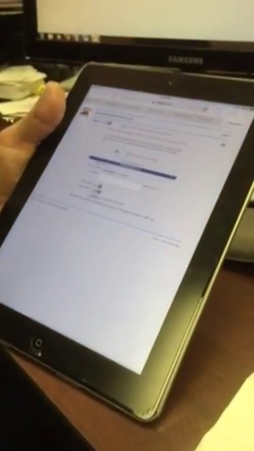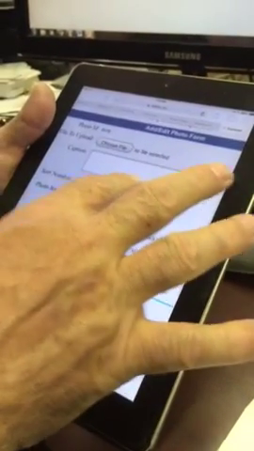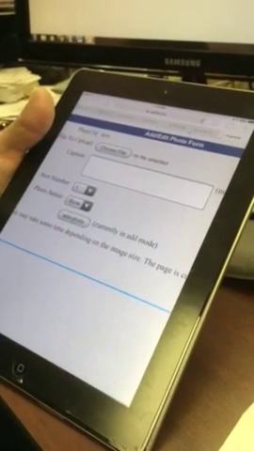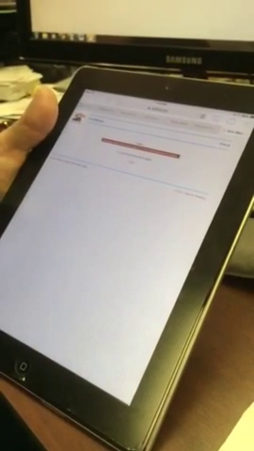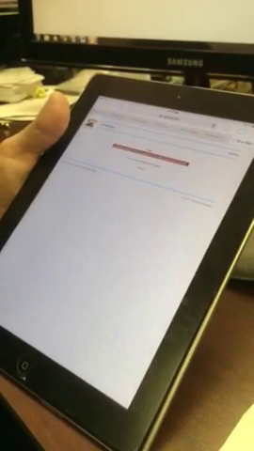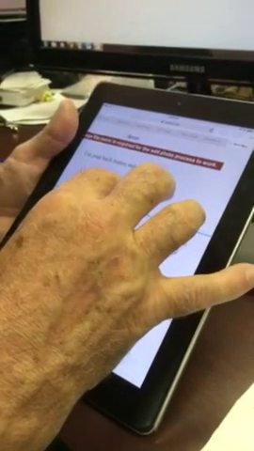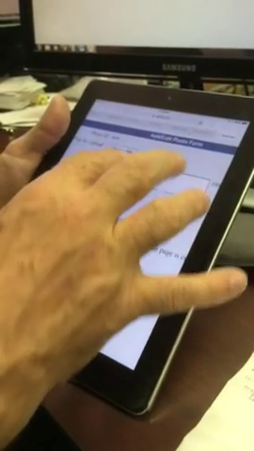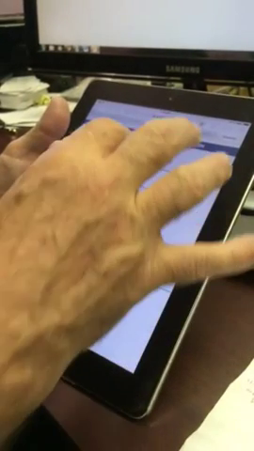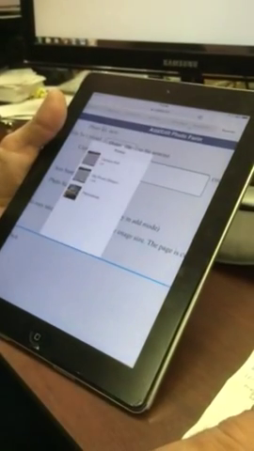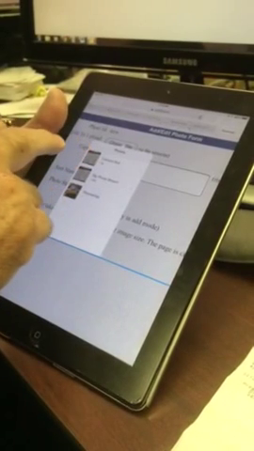So now we're going to edit photos. We're going to add the photo. Choose existing, and there's our receipt.